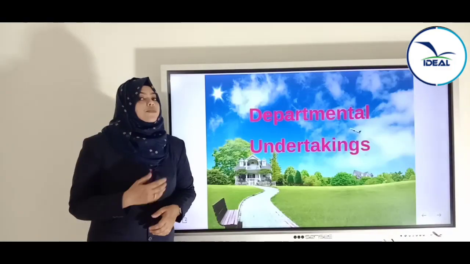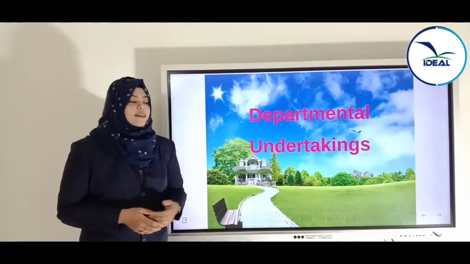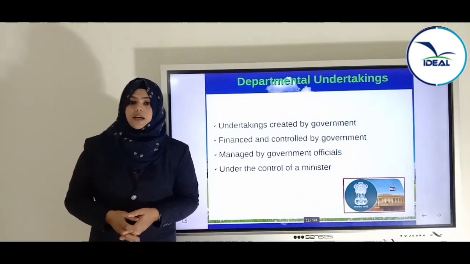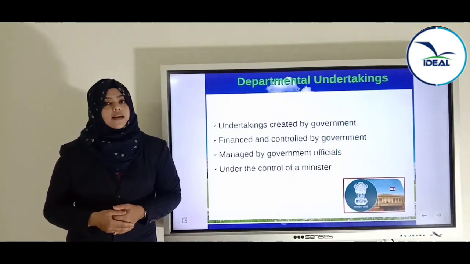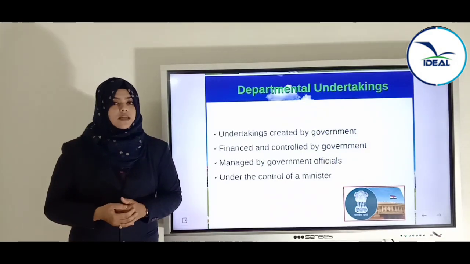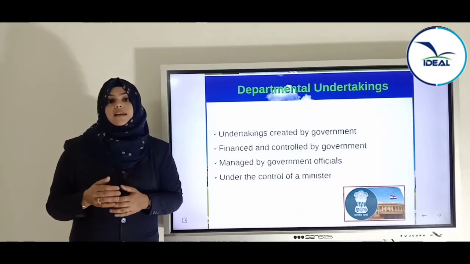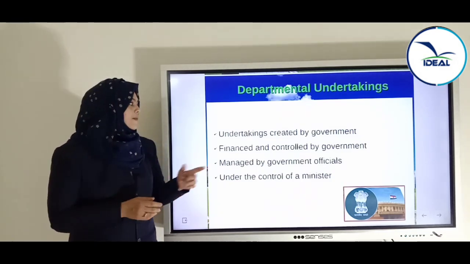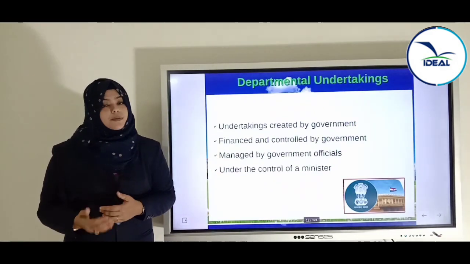Now the first division, that is the departmental undertaking. What is a departmental undertaking? A departmental undertaking is a form of public sector enterprise which is established as a department of the ministry. That is, these organizations will be under the control of a department or a ministry. These undertakings are created by the government.